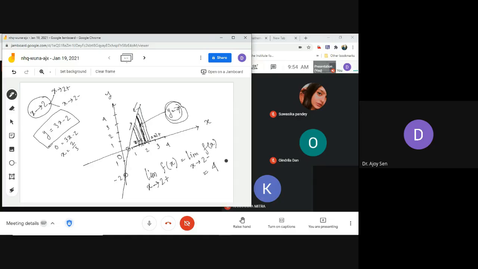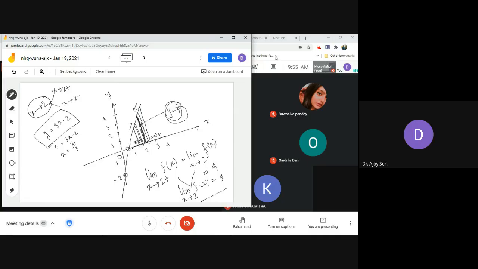Okay, so this thing is equal, so we write এই দুটোকে একসাথে নিয়ে, we merge it and write limit x tends to 2 f of x equals to 4. ঠিক আছে, these two parts, one part is coming from right hand side and another part is coming from left hand side. So since they are equal, the common value is basically the common value of the function as x is approaching towards the limiting value.